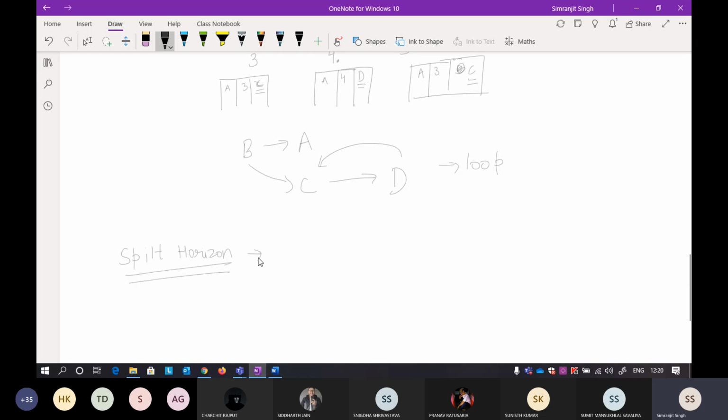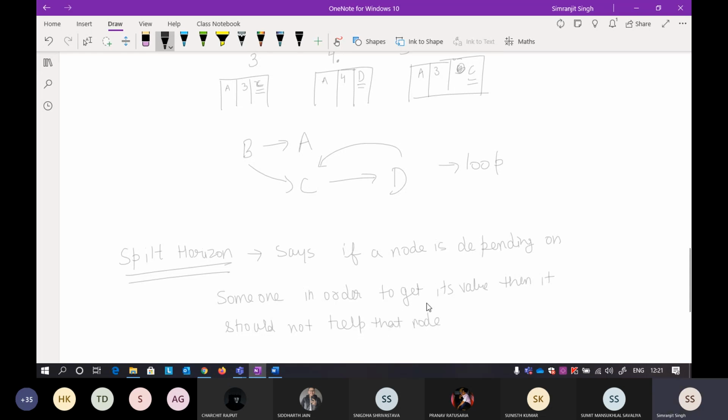So split horizon says, I'm just writing it in an informal way, if a node is depending on someone, means on some other node, in order to get its value, then it should not help that node.